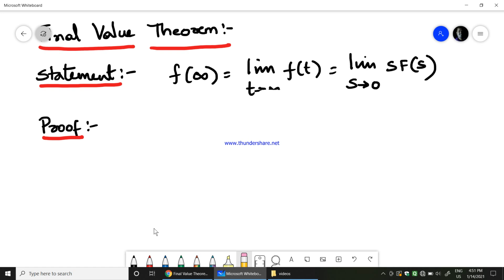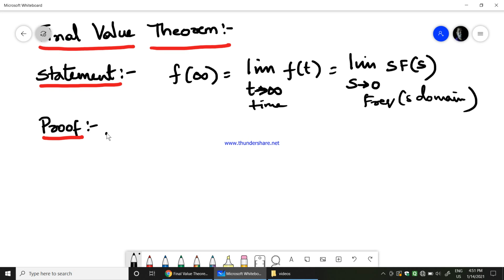So this is in time domain, whereas this is in frequency s domain. So let us prove this final value theorem now. Let us see the proof for this.